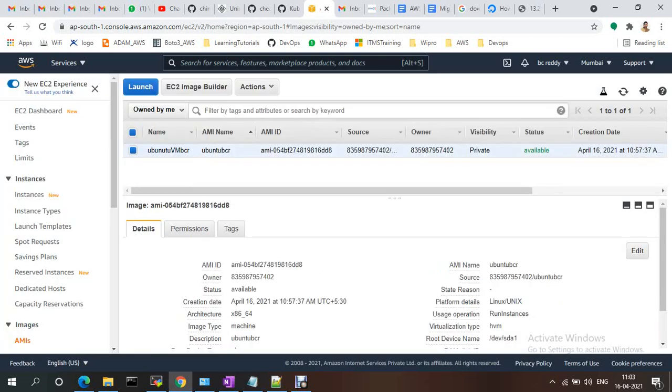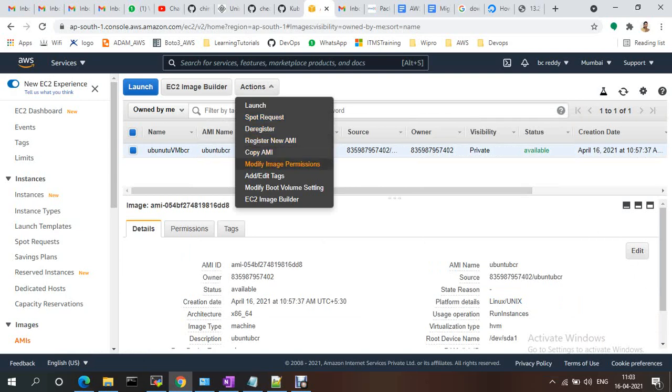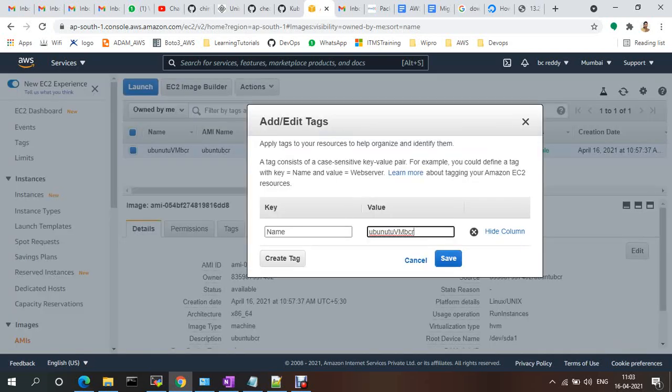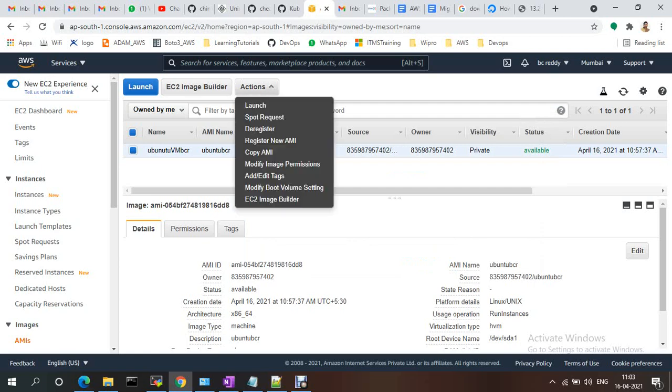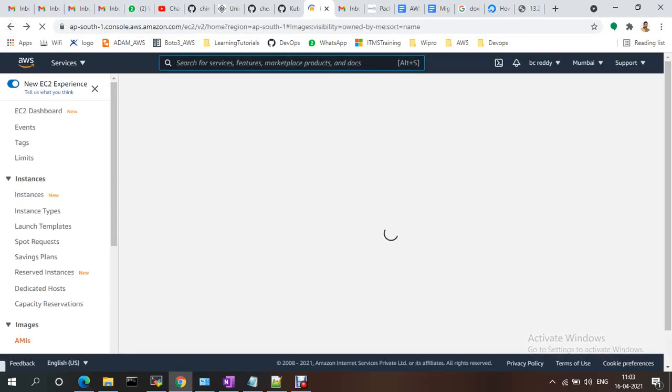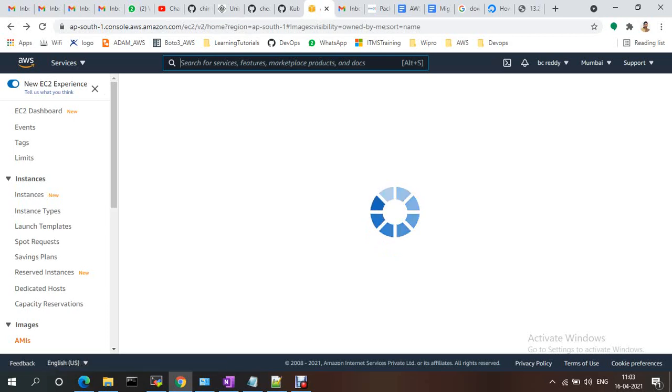There is also modify image permissions, if you want to add tags, and modify boot volume setting. Add tags, you just need to change the name. EC2 Image Builder. These are the options which will be available when you create your own image. I don't want to do that one.